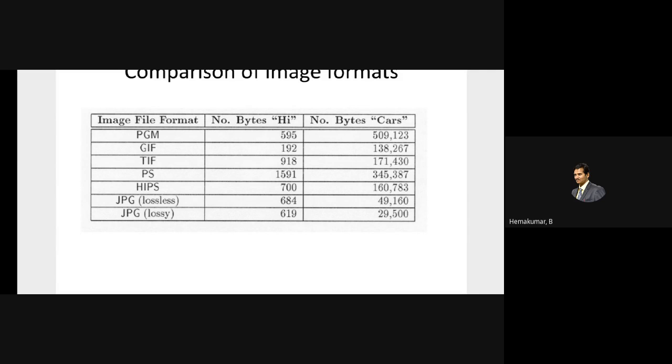Suppose you want to transmit these images through Bluetooth or Wi-Fi to a remote distance, then we could use the GIF type. If you only want to store or display, then JPG is okay. So it all depends upon the application which you are going to use.